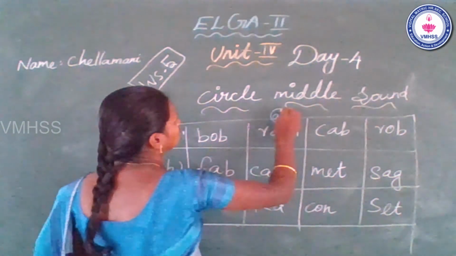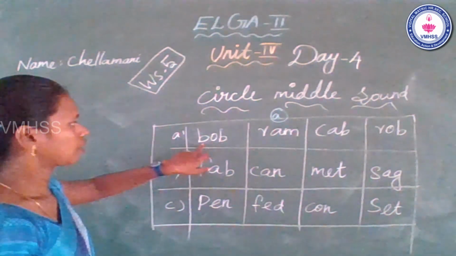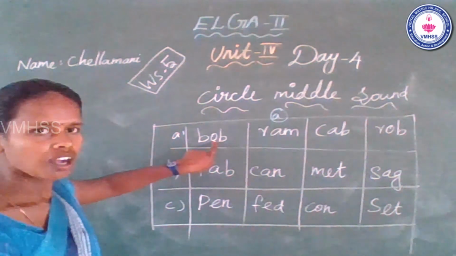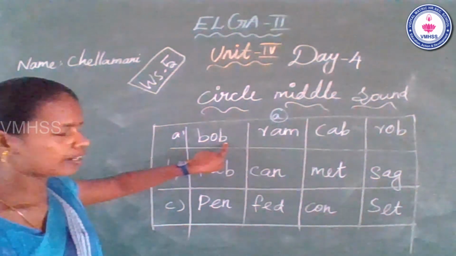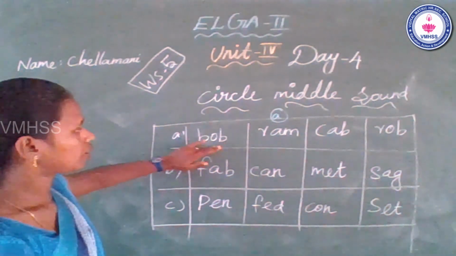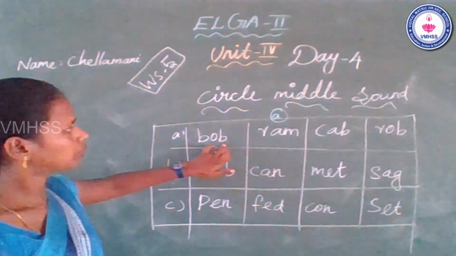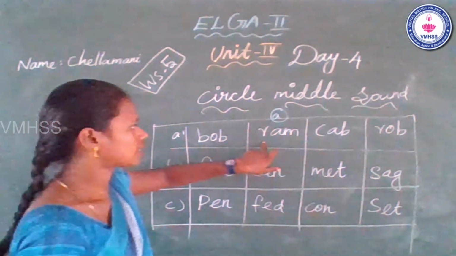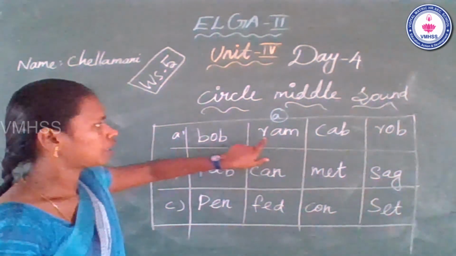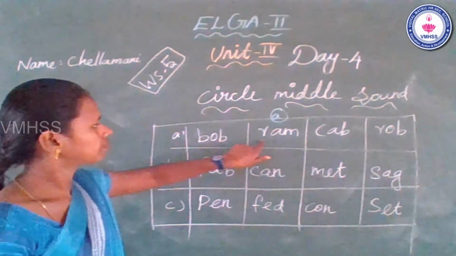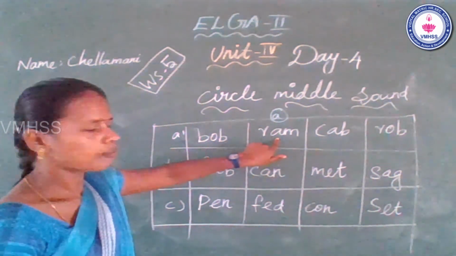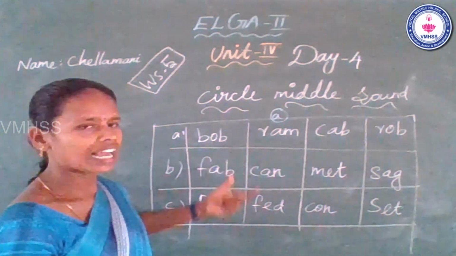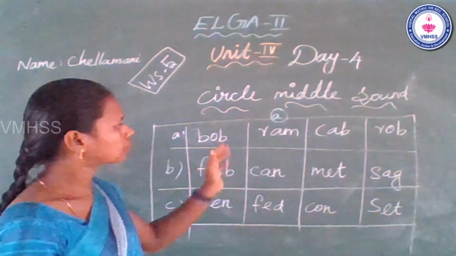Okay. A. See the first word, bow. The beginning sound B, middle A, N B. Does this word have middle sound A? No. So don't circle it. See the second one. Ram. Beginning sound R, middle A, N. This word has middle sound A. You can circle.